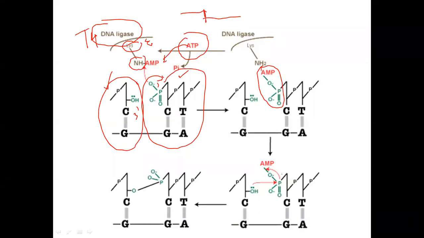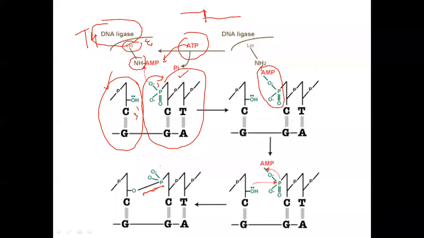Now this bond forms and there is no AMP anymore. So AMP goes back to the medium, and now you see the ligation bond is formed here.